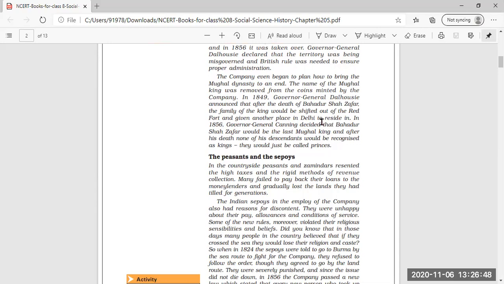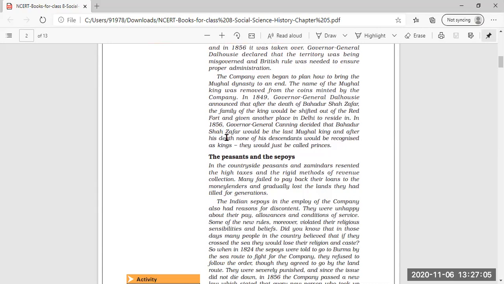That means no longer the king or the family will live in the Red Fort, which was the residence of the Mughal emperors.